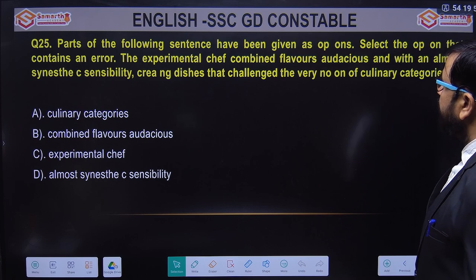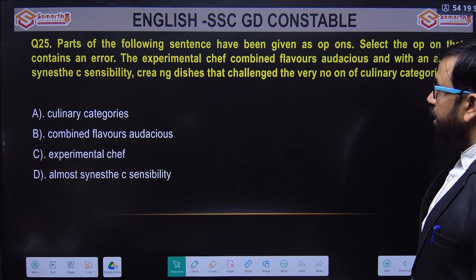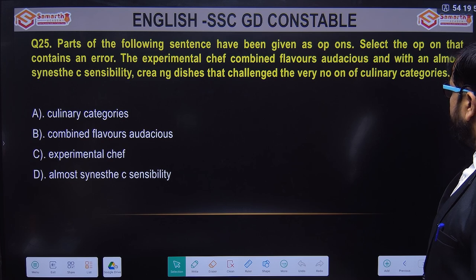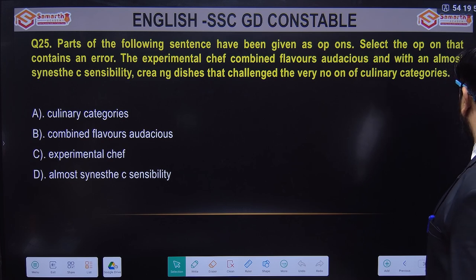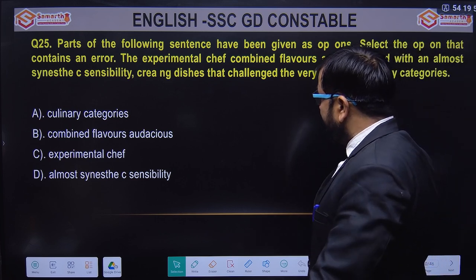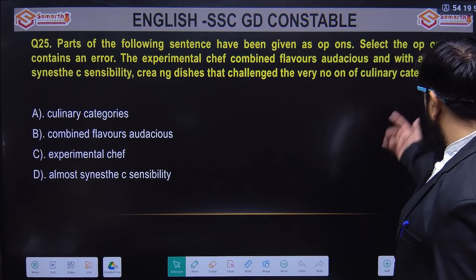Part of the following sentence has been given as options. Select the option that contains an error. The experimental chef combined flavors audacious and almost synthesis sensibility, creating dishes that challenge the very notion of culinary categories.